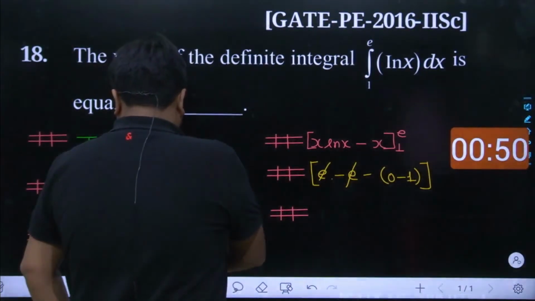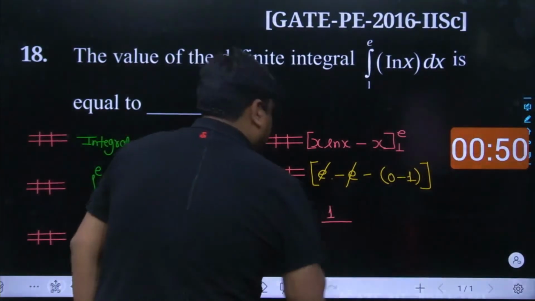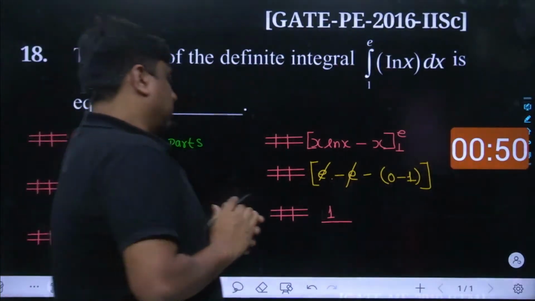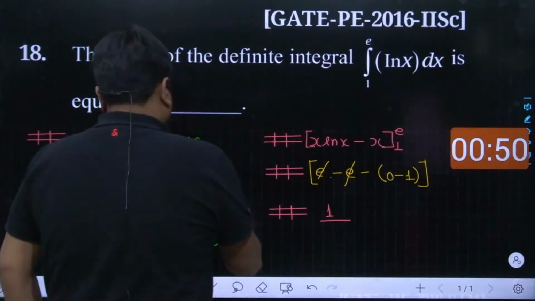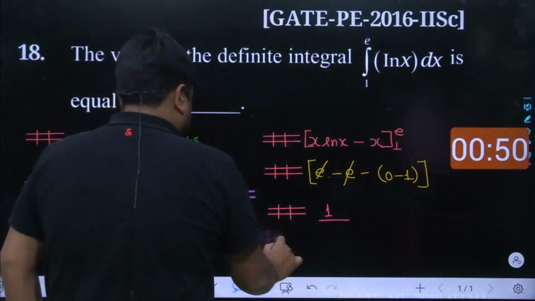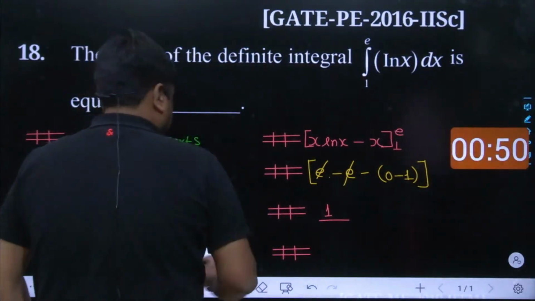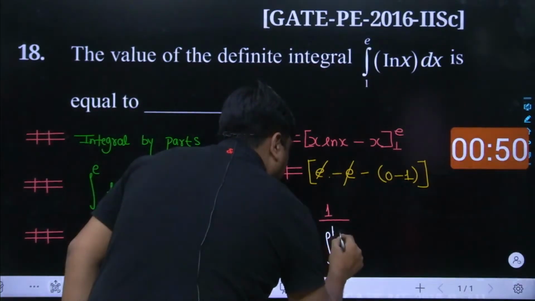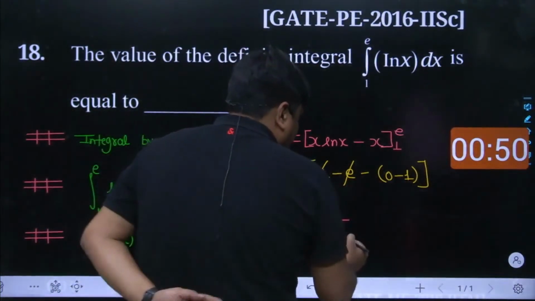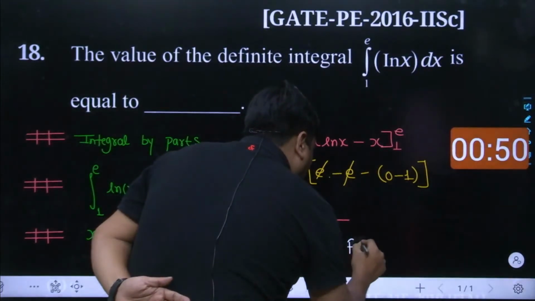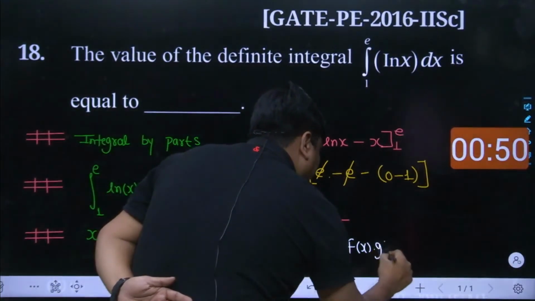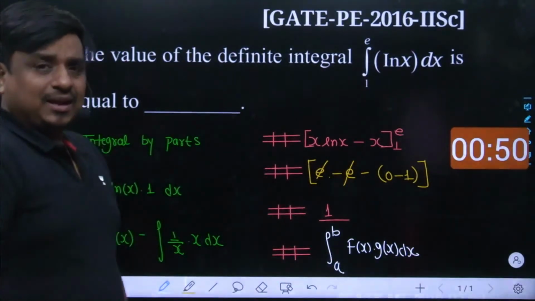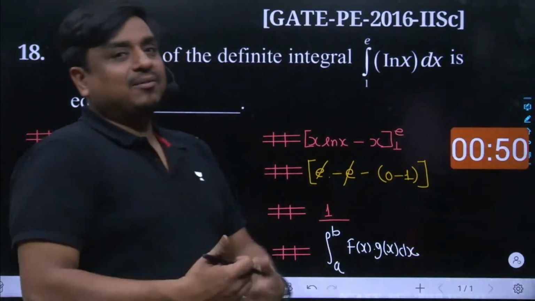So I feel the student who has been watching my video should have got the value as 1. So the important thing which you had to learn from this problem is the integration by parts, which we have already studied in class 12th. Let's take between the two definite real numbers a and b the function which is written in the form of fx gx, where gx is integrable, whereas fx is integrable as well as differentiable.